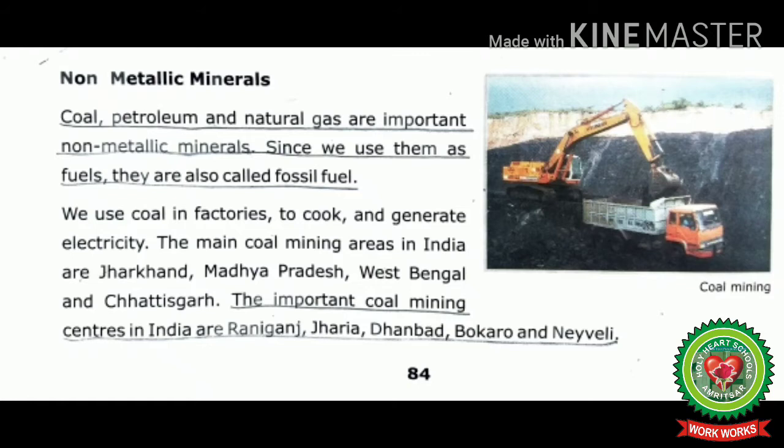Students, let's start reading non-metallic minerals from the book, which is on page number 84. Coal, petroleum and natural gas are important non-metallic minerals. Since we use them as fuels, they are also called fossil fuels.